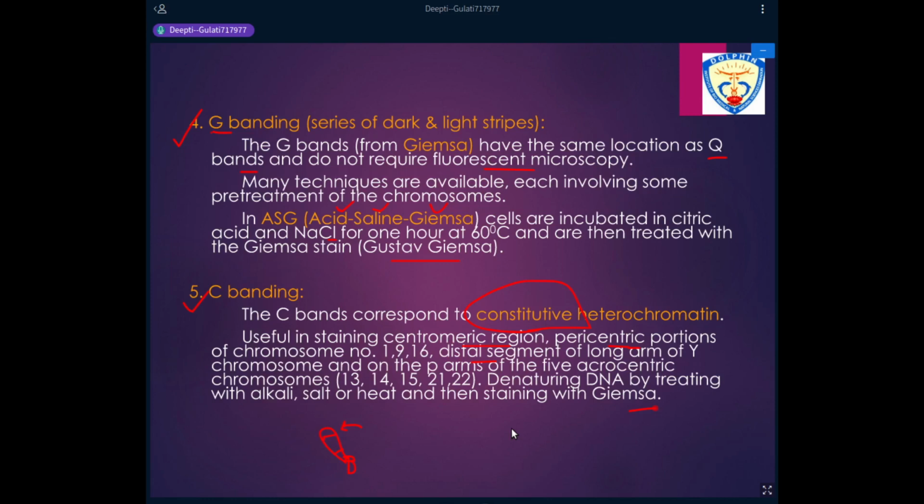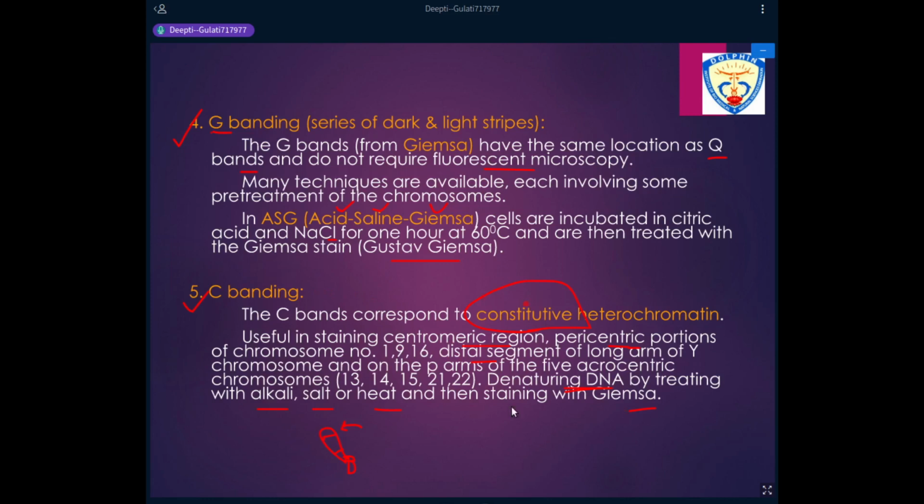सी बैंडिंग में भी वी आर यूजिंग जिम्सा, but before using Giemsa we need to denature the DNA. And denaturing हम किस किस तरीके से कर सकते हैं? That can be done with alkali above 11.3 pH, that can be done with salt treatment, or that can be done by heating the DNA sample. So first you denature the DNA, and after denaturing the DNA, when you stain with Giemsa, the staining gives you a banding pattern which is known as C banding.